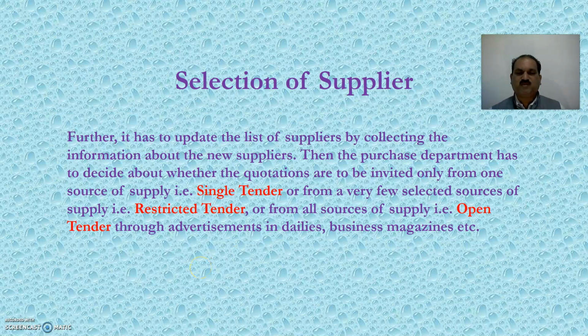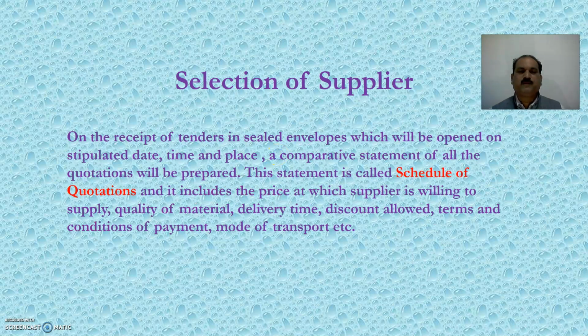If the quotation is invited from one source of supply, then it becomes a single tender. If the quotations are invited from a few selected sources of supply, then it becomes a restricted tender. Or if the advertisement is made in some dailies or business magazines or journals, then it becomes an open tender.